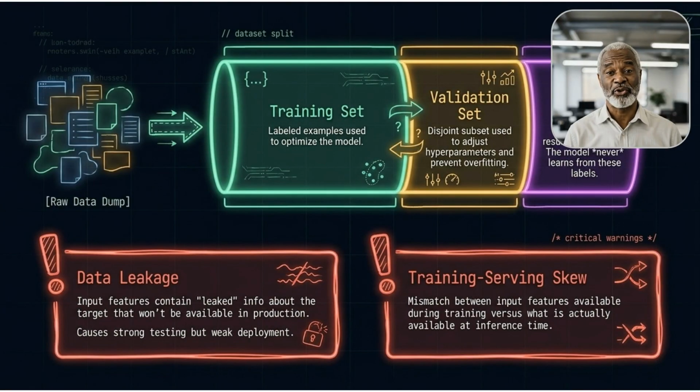Raw data is split into the training set to optimize the model, the validation set to adjust hyperparameters and prevent overfitting, and the test set for final results on new, unseen data. Be aware of data leakage and training serving skew.